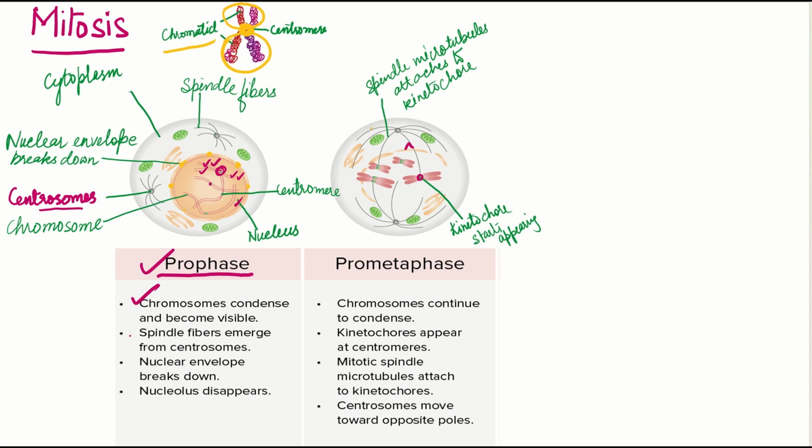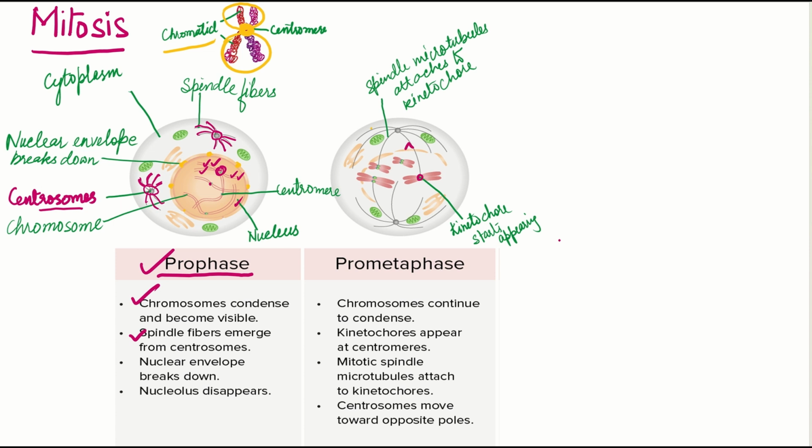In prophase, the spindle fiber emerges from the centrosomes. This portion is the centrosomes, and from the centrosomes you can see a spider leg-like structure. This is called the spindle fiber, right? This is the centrosomes and this spider leg-like structure is called the spindle fiber.